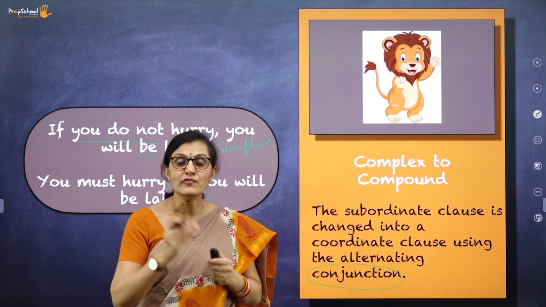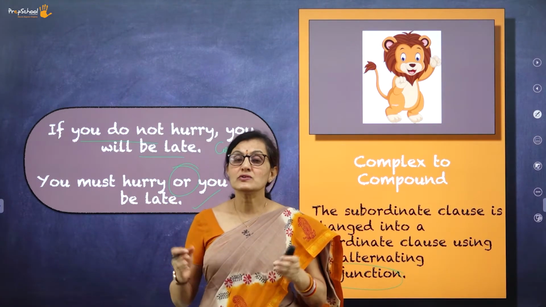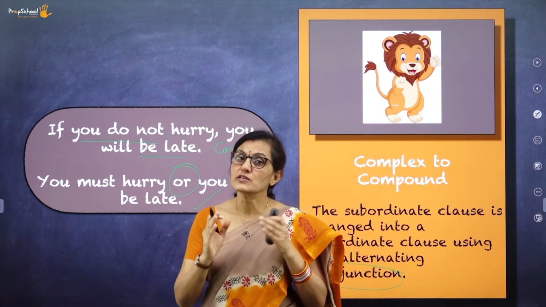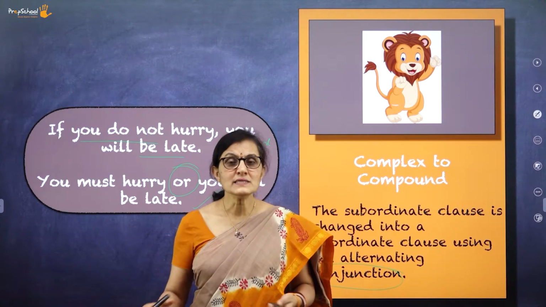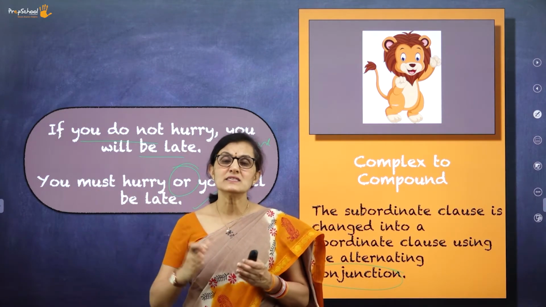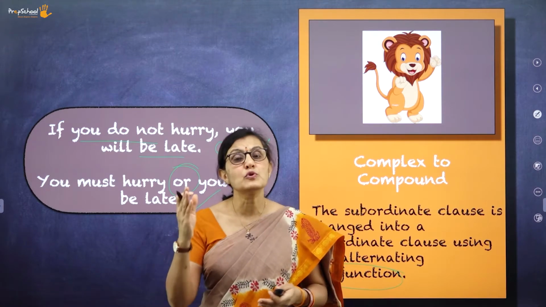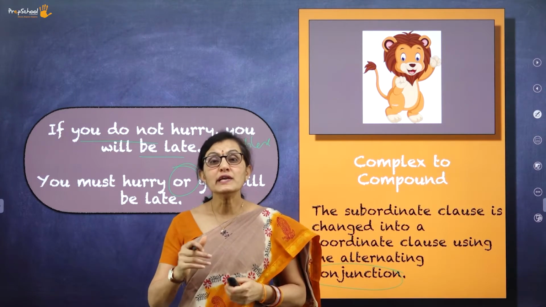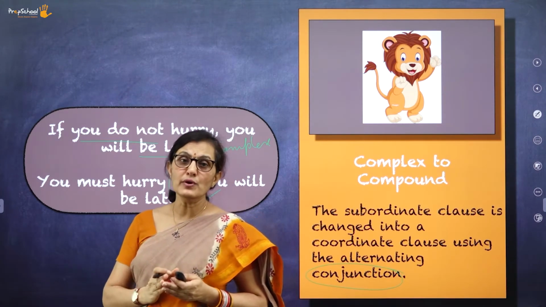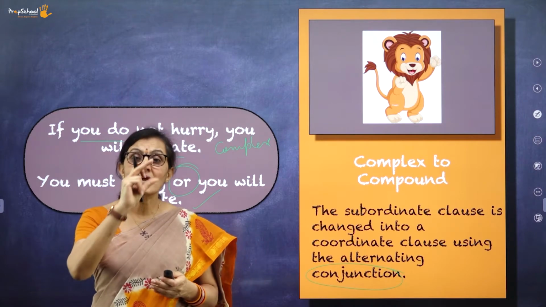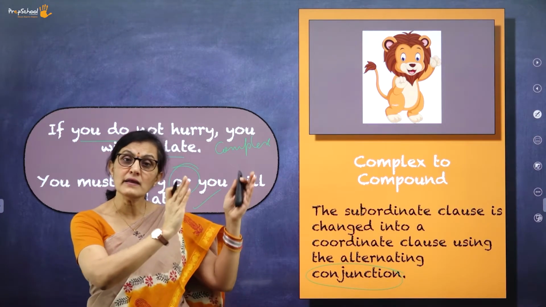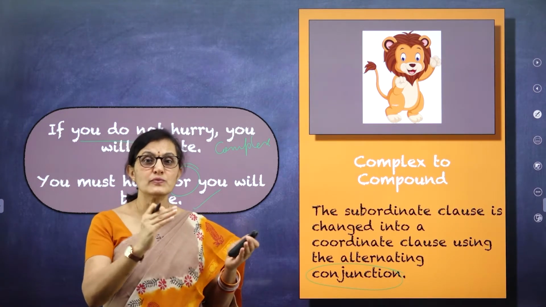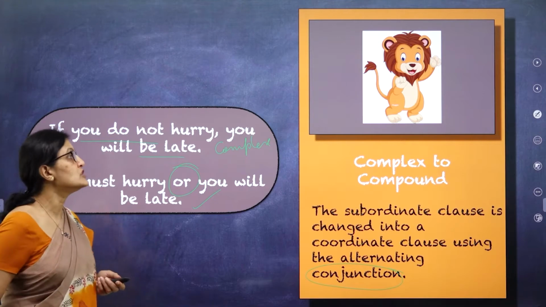So, 6 kinds of sentence transformation. Just rewatch it. Just look at the examples and then try to relate it. Let me revise the 6 kinds of sentence transformation that I just spoke to y'all. All you need to do is, I will be off screen. You need to just pay your attention to the board. You have to read, like simple to compound, and then understand, focus on the example. It's a little revision which I will give you now. Please pay your attention to the board.